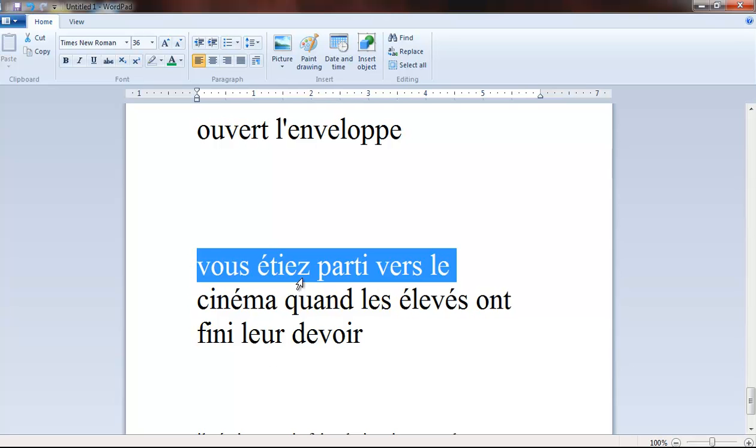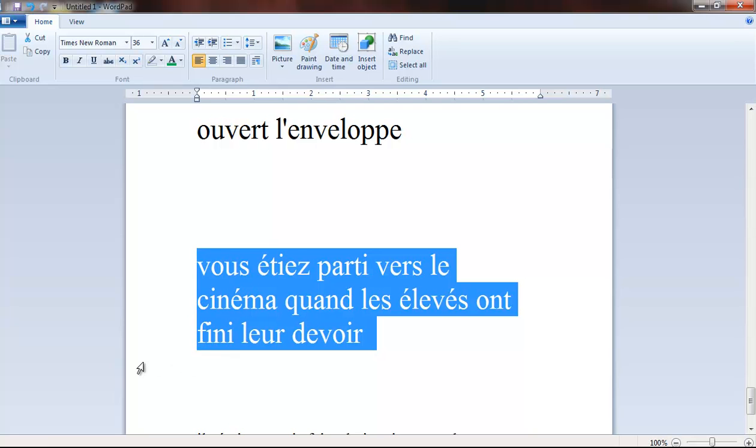So once again I read it out loud. Vous étiez parti vers le cinéma quand les élèves ont fini leur devoir. You had gone to the cinema when the students finished their homework.